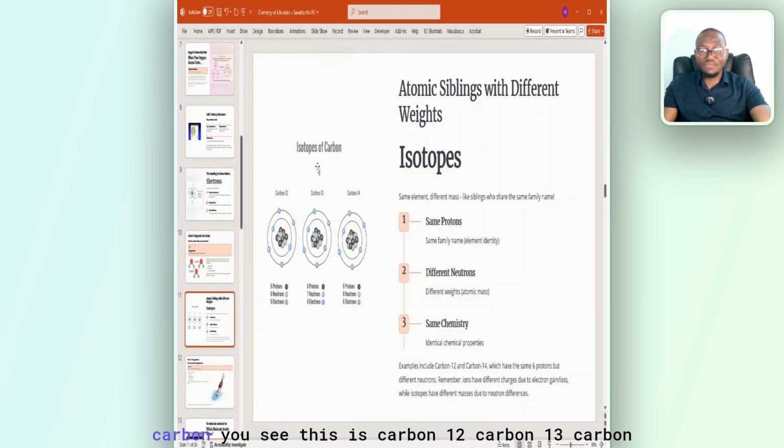Now, if you look at this very well, what do we have here? We have carbon. This is carbon 12, carbon 13, carbon 14. Carbon 12 has 6 protons and 6 neutrons, right? Carbon 13 has 6 protons and what? 7 neutrons. Carbon 14 has 6 protons and what? 8 neutrons. Remember, the number of protons is equal to the number of electrons.